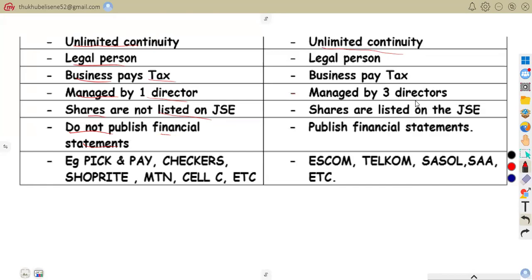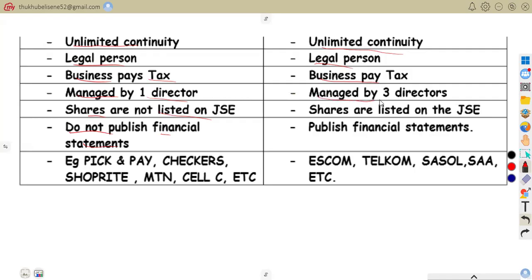Unlimited continuity. If one member dies, leaves the company or retires, the company is still going to continue. Also, it's a legal person, like I've said, a separate legal entity from its owners. Business pays tax. The company pays tax on its profits.